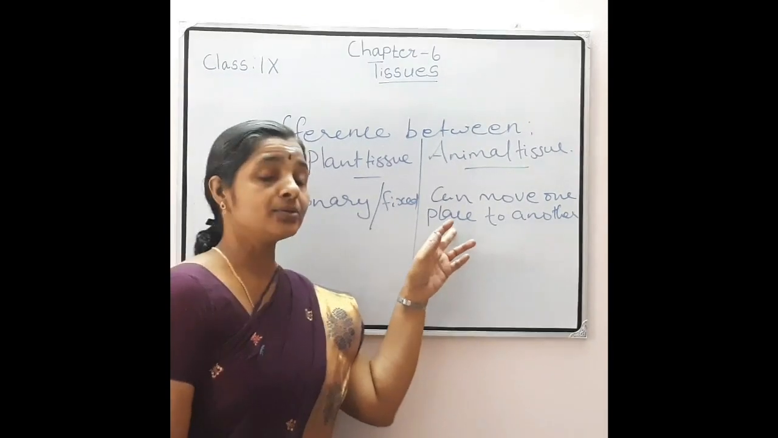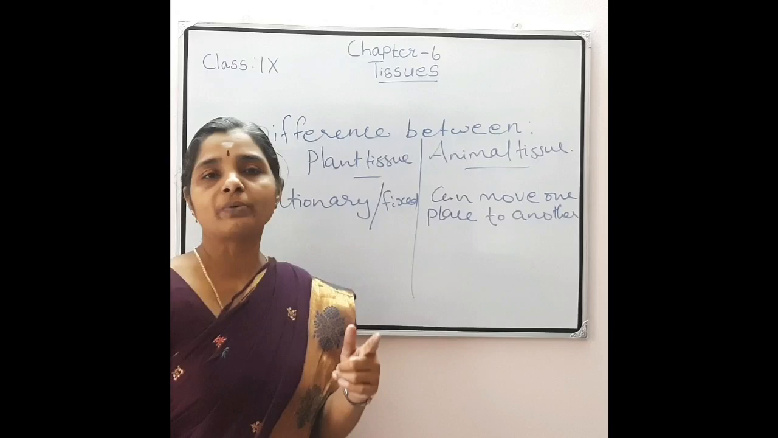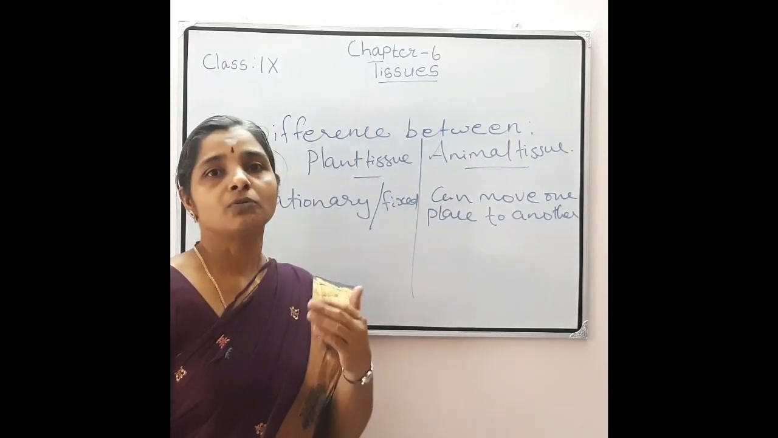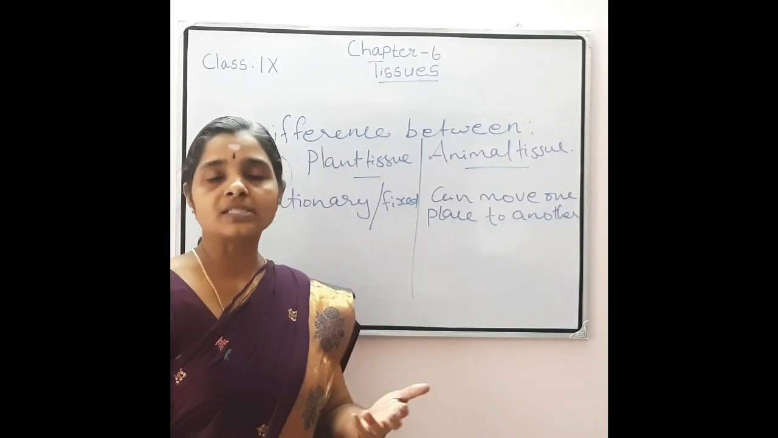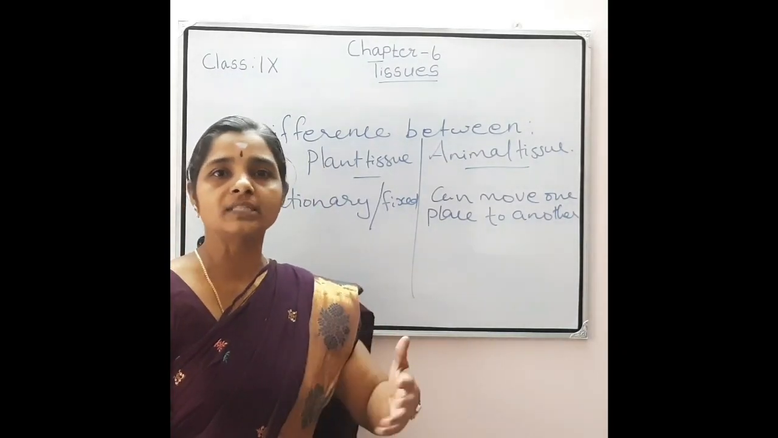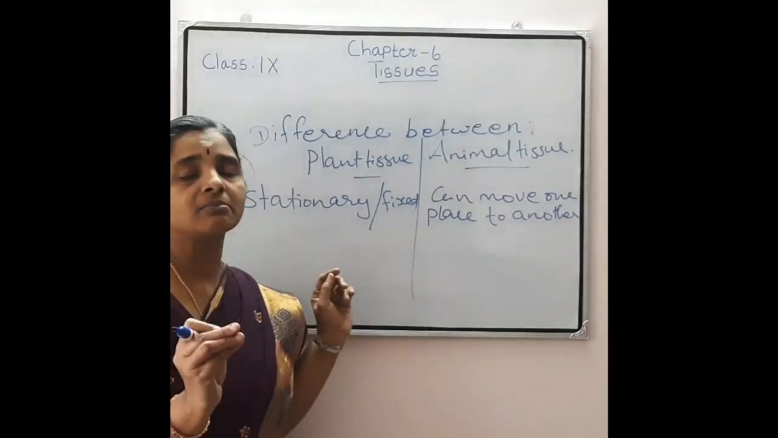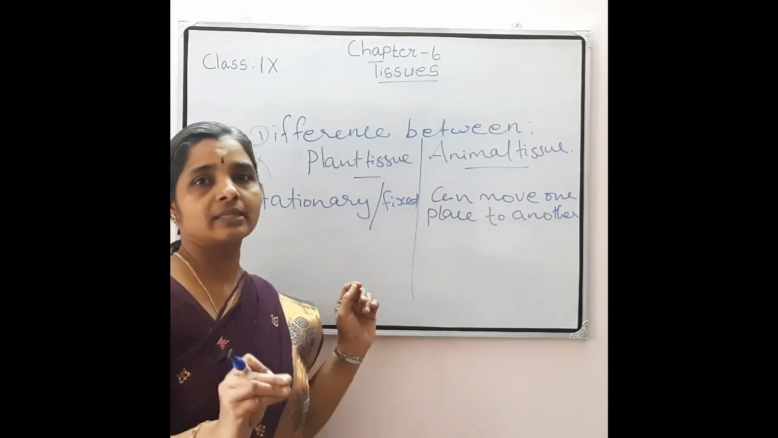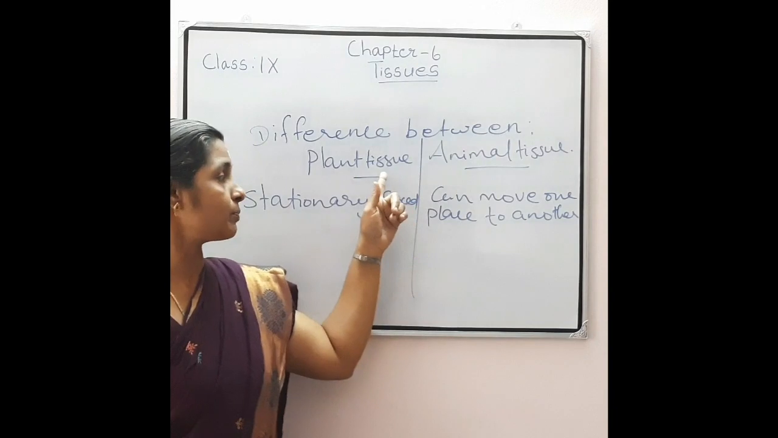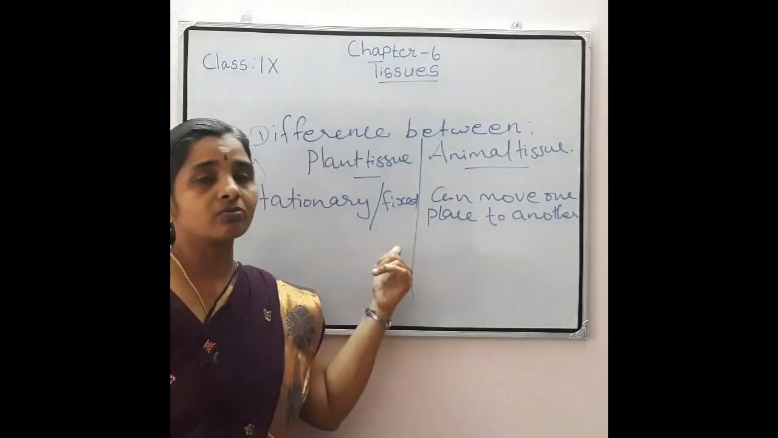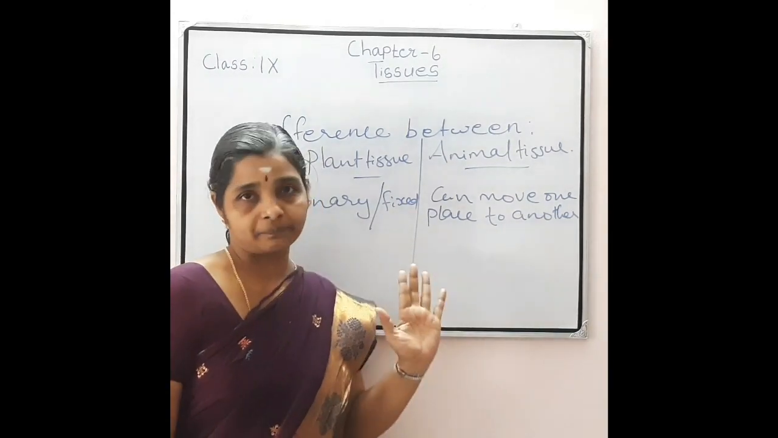And also, you know that animals, not animal tissue, animals can move from one place to another. For what purpose? In search of food or shelter, or for a mate. So for that also they are moving from one place to another. But plants cannot move from one place to another, though some kinds of movements are there in plant cells. But here we are considering tissues. So plant tissue is stationary or fixed, but animal tissue can move from one place to another.